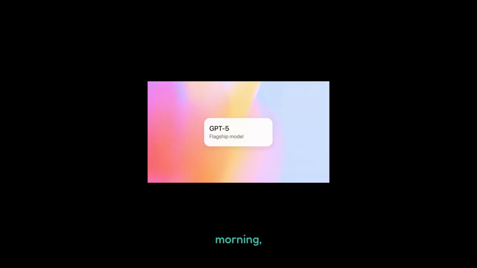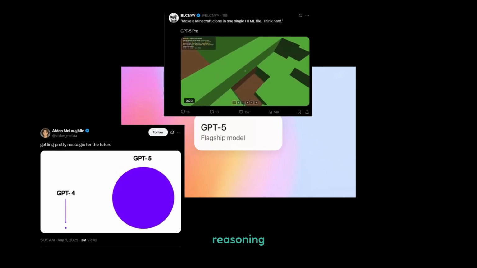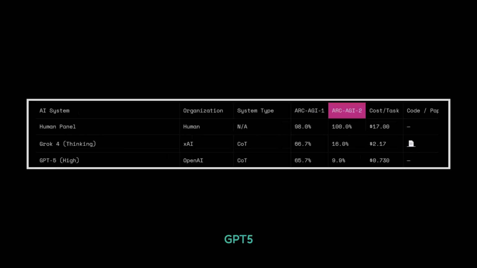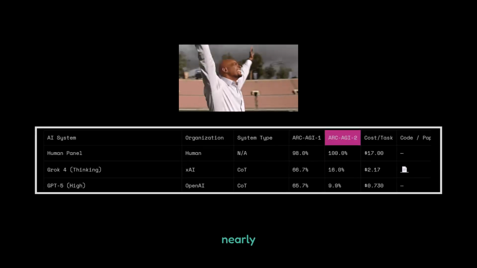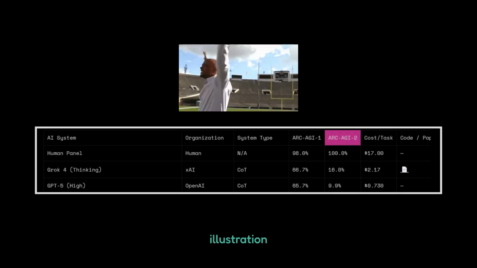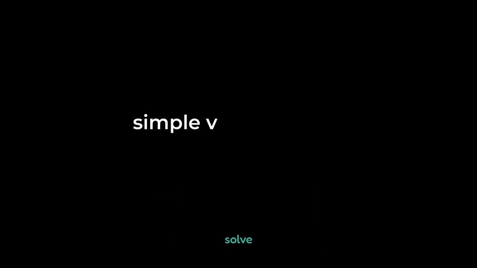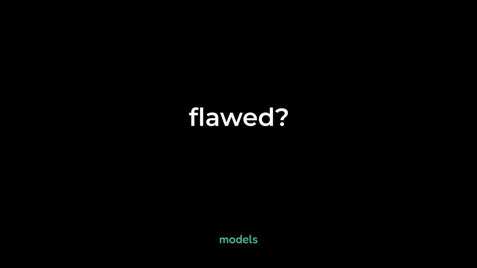Which brings us to today. About 10 days ago, OpenAI announced GPT-5. The hype is immense, with claims of unprecedented reasoning and capability. But the new results on the ARC AGI 2 leaderboard tell a more sober story. The brand new state-of-the-art GPT-5 scored just 9.9%. For context, the average human score on this benchmark is nearly 100%. This is the perfect illustration of our theme today. A model that can likely write a flawless PhD-level thesis on quantum physics cannot solve simple visual puzzles that are intuitive to a human.